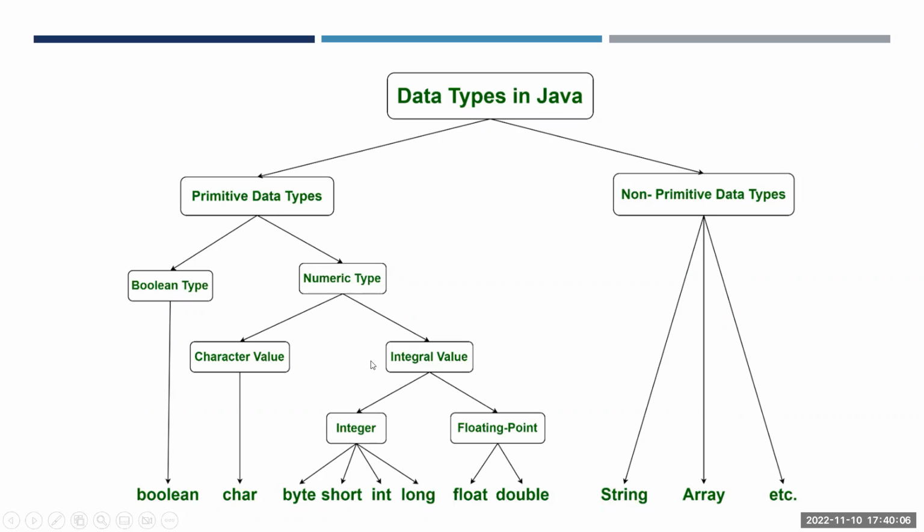Now, if you go to integral, you have again two types. One is the integer data type, one is the floating data type. Byte, short, int, and long will store integer data types only. Float and double will store the floating data types, which contain decimals. This complete block will come under primitive data types, and all the remaining, string, arrays, classes, everything, will come under the non-primitive data types. When you're writing the actual piece of code, then you'll get to know the non-primitive data types.